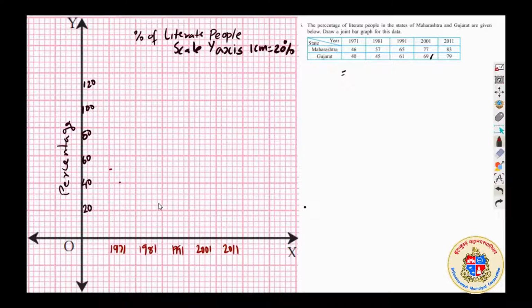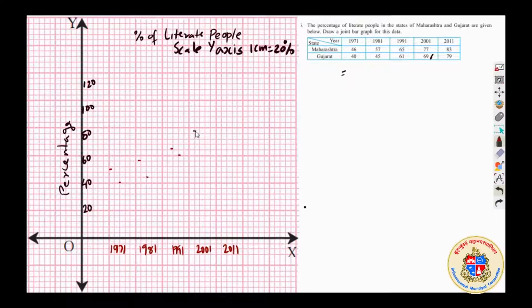and that of 1981, 57 is Maharashtra, so it will come around here, and 45 is Gujarat, so it will come between 40 and 50, 45. Okay, I told you the limitation of the graph's size in a digital screen. And then we have 1991, 65, 60 is here, 80 is here, 70 is here, 65 must be in between. Okay, and 61 for Gujarat, and 77 for Maharashtra in